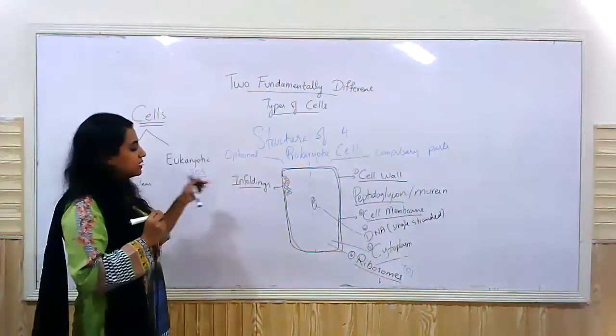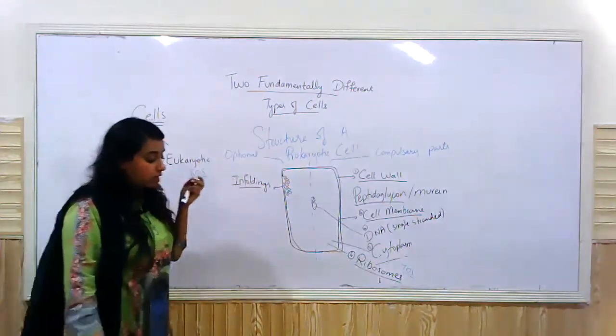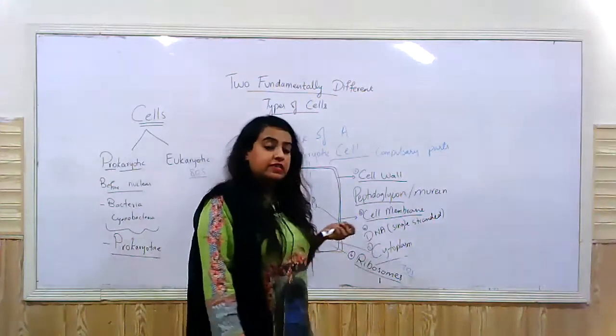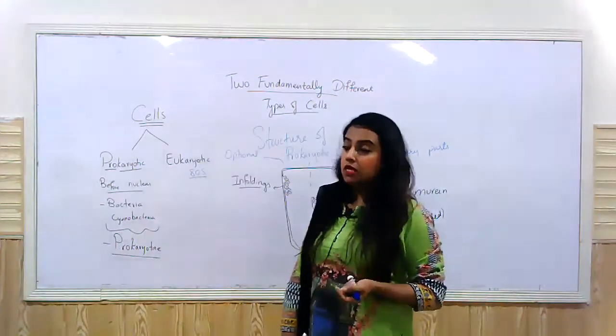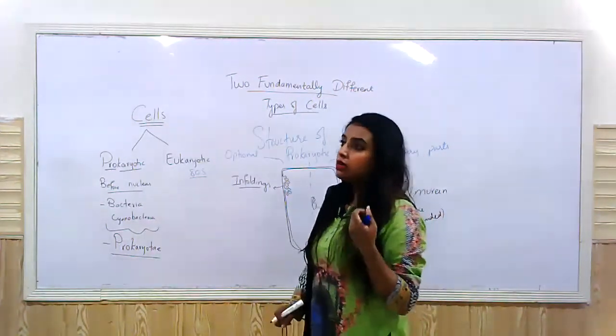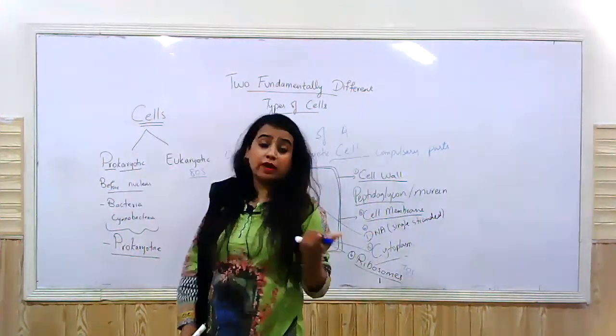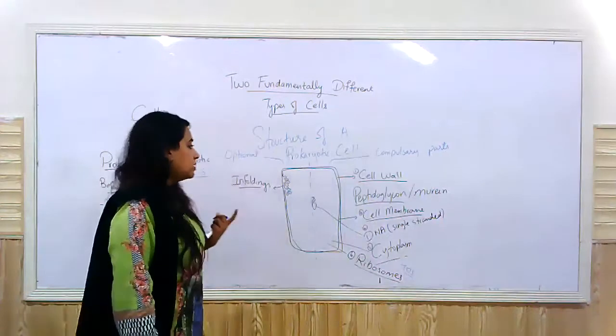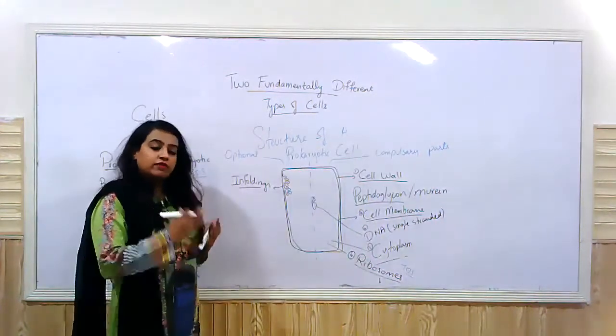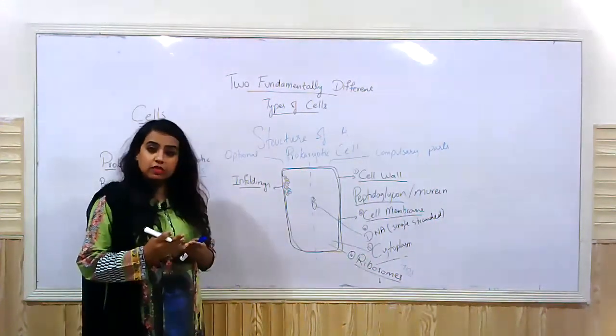The function that these perform is, I hope you remember that there are nitrogen fixing bacteria, right? The bacteria that convert the atmospheric nitrogen into nitrates for the usage by plants, right? So there are different types of bacteria. Some of them are nitrogen fixing bacteria.